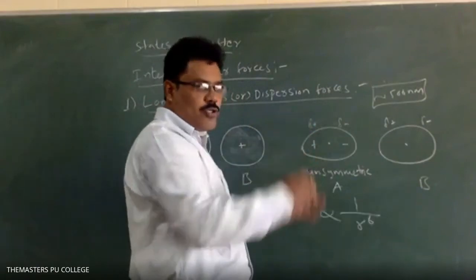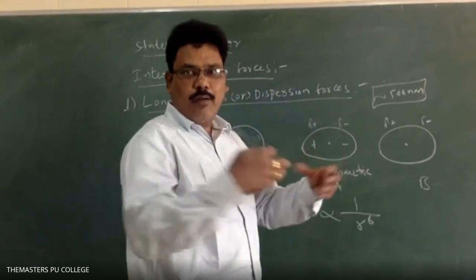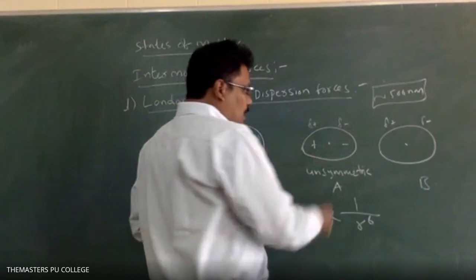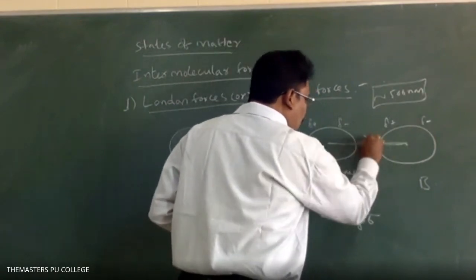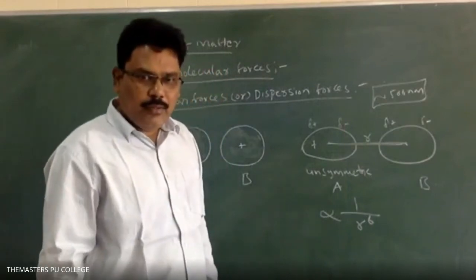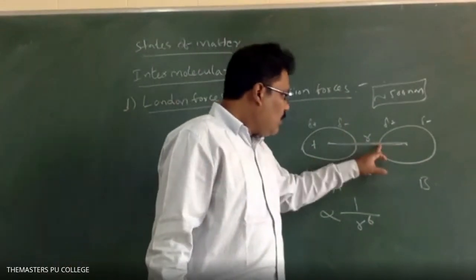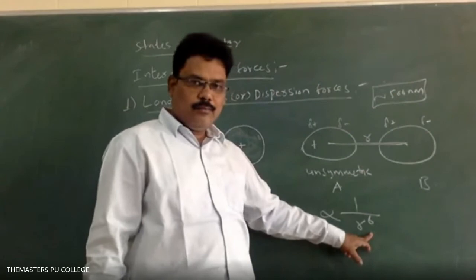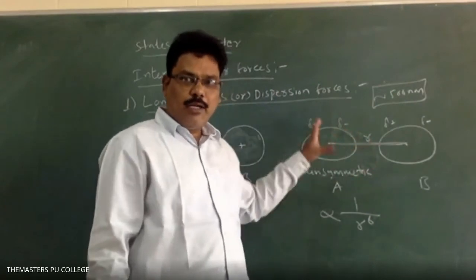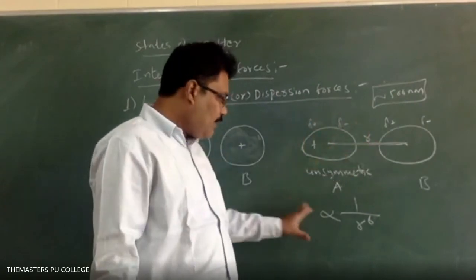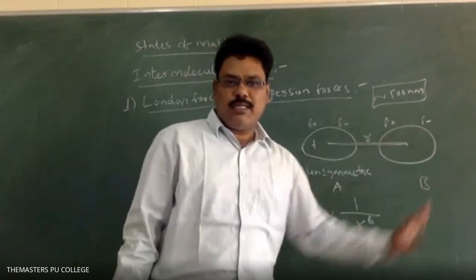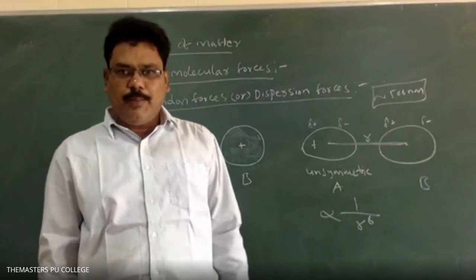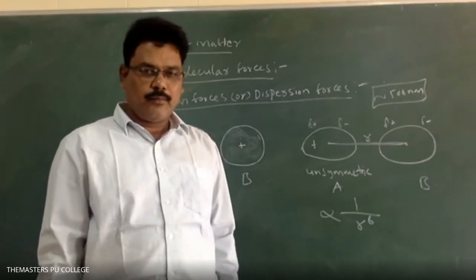Whenever they approach very close, the distance between the nuclei is R. Got it now? That attractive force is inversely proportional to the sixth power of internuclear distance. Got it, Aman?